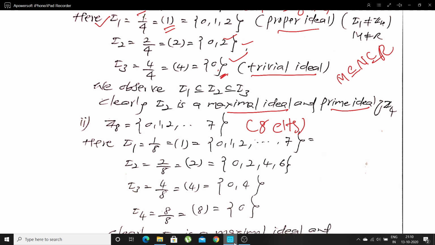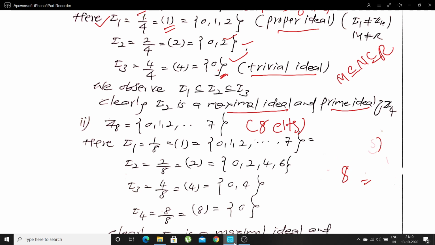Now let me form the ideals of integers modulo 8. We have to ignore the first one, that is 0 divides 8, meaning generated by 0. We get the set containing only one element, 0, so we ignore it.